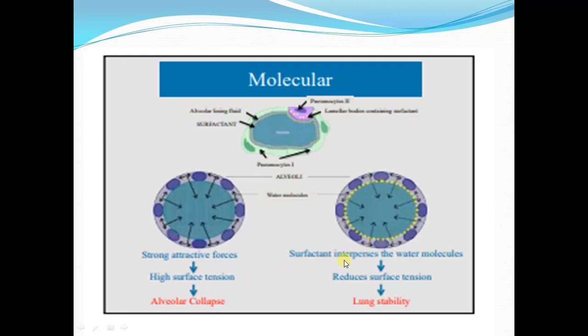Now, with surfactant interspersed between the water molecules, we can see here, breaking the cohesive forces and reducing the surface tension and causing lung stability. By lung stability, we mean that the tendency of alveolar collapse will decrease and there will be stability of the lung volume.